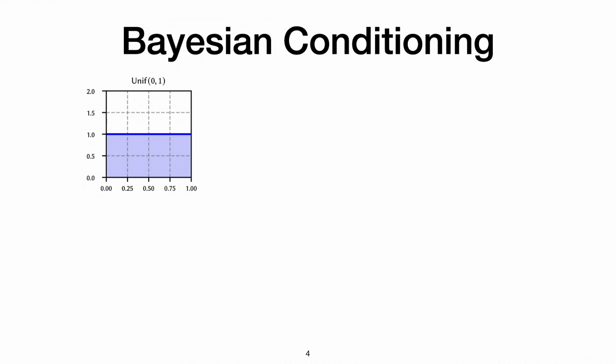So the key feature of probabilistic programming is what's called Bayesian conditioning. Suppose now I have a flat prior belief about my coin. That's saying, I don't have much assumptions. x could be 0.75, or it could be 1. I have no prior belief, a flat prior belief on this.